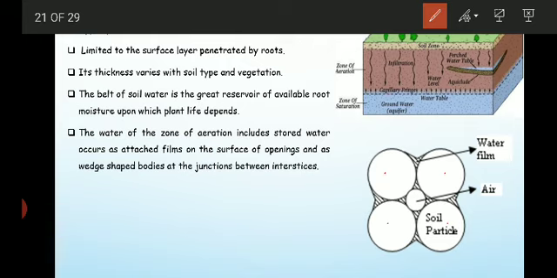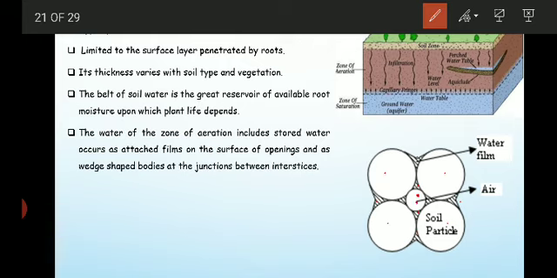In between, the lines denote the water film, and at the center where all four particles meet, there is air.